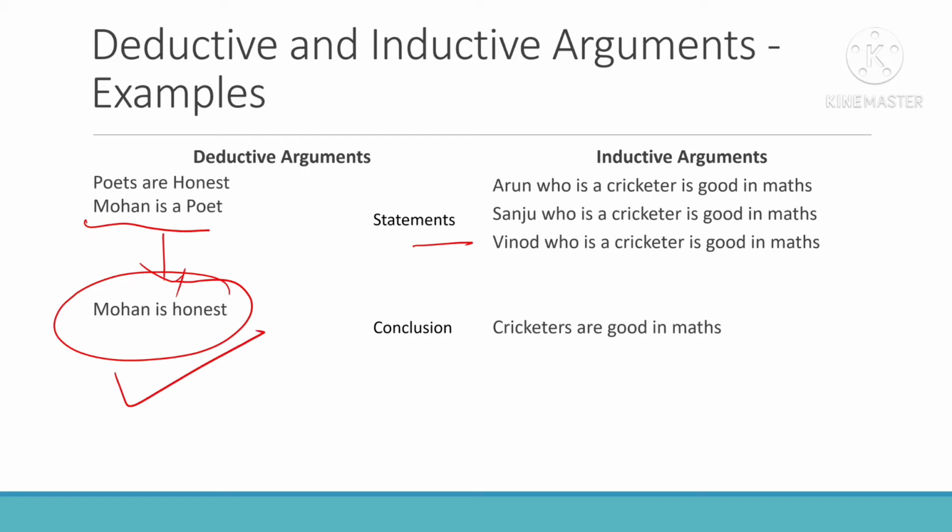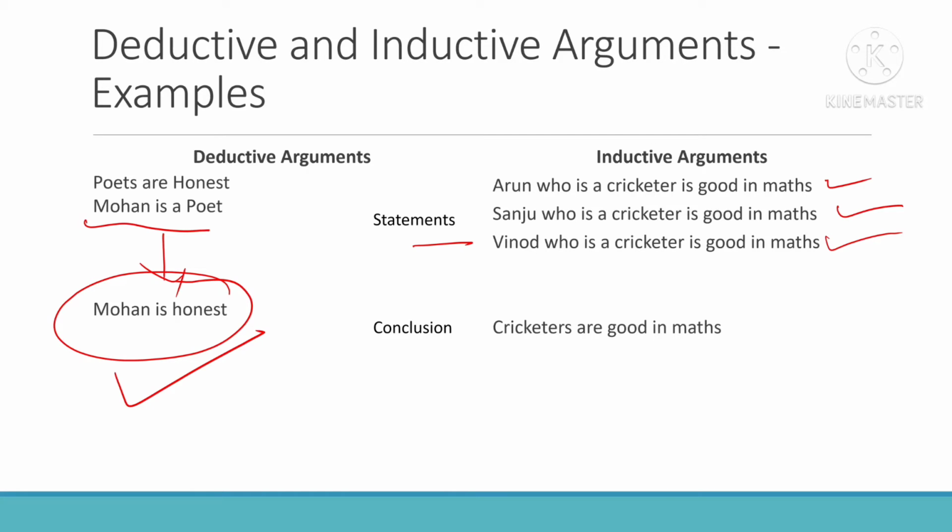In an inductive argument, I am saying Arun, who is a cricketer, is good in maths. Again, Sanju is a cricketer, he is also good in maths. We know this is a cricketer who is good in maths. And I saw these three guys who are cricketers and they are good in maths. I say that all cricketers are good in maths.